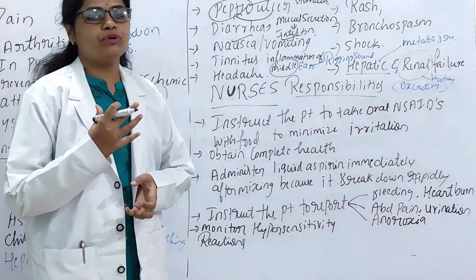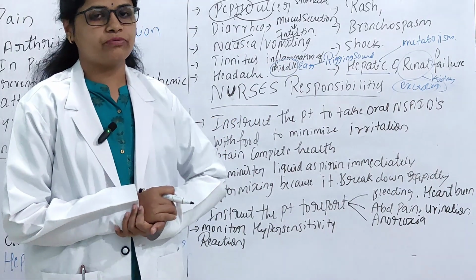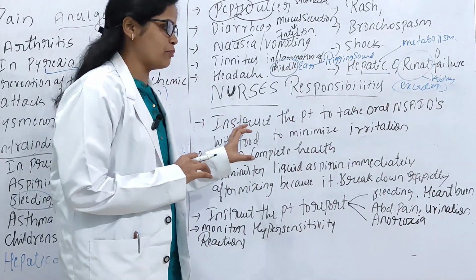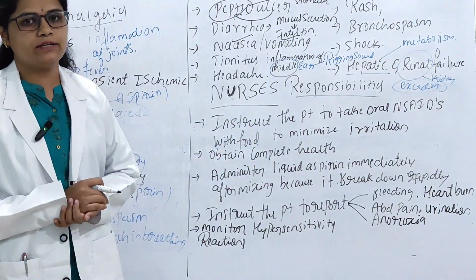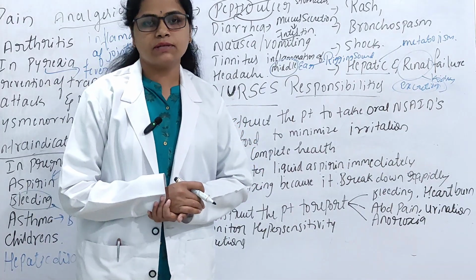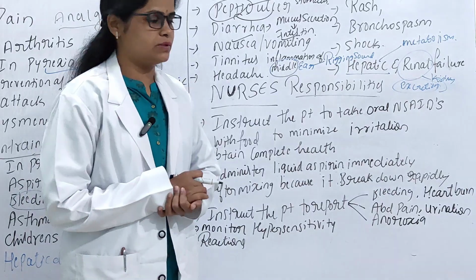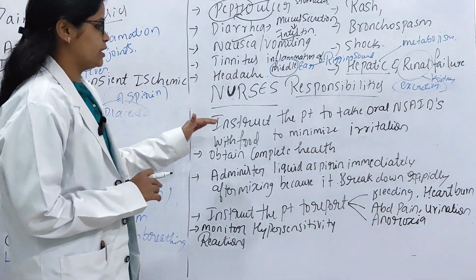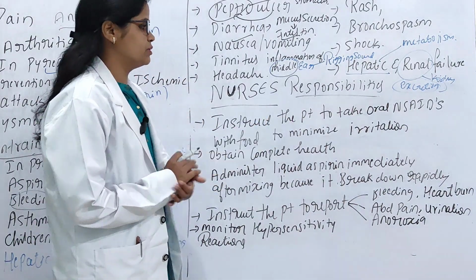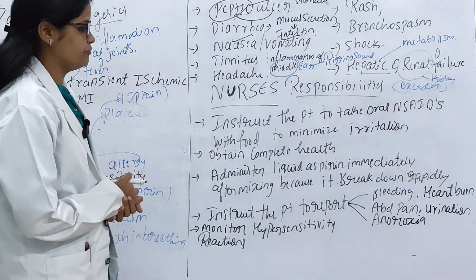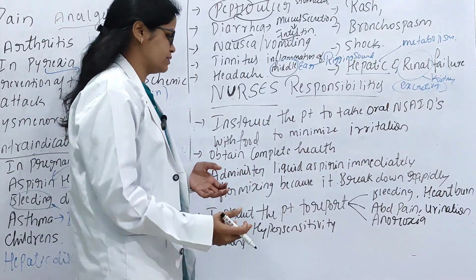Next we'll see the nurse's responsibilities. Before and after administration of any drugs, it is very important to note the indications, contraindications, and the effects and side effects in the patients. So those are: instruct the patient to take oral NSAIDs with food to minimize irritation.